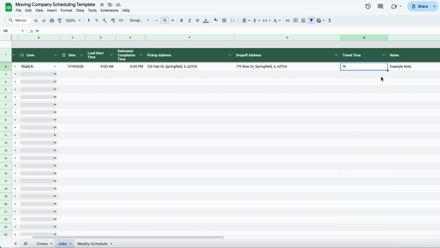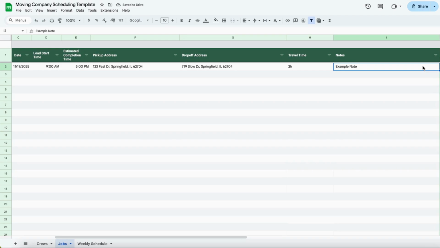Add the travel time from the pickup to the drop-off location. Finally, add any important notes such as if an elevator booking is needed or if there's limited road access.